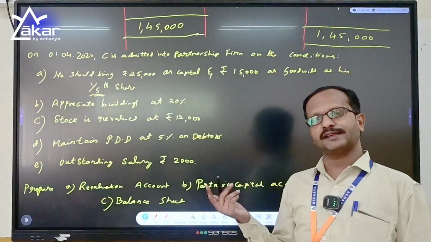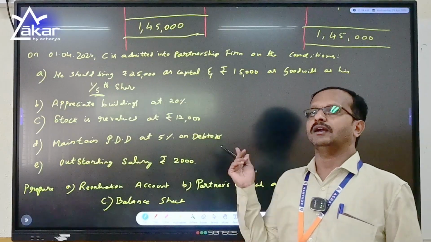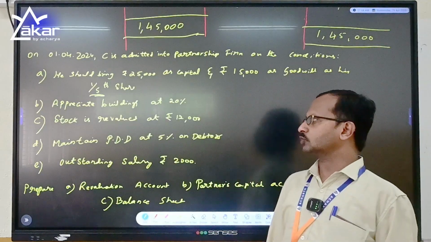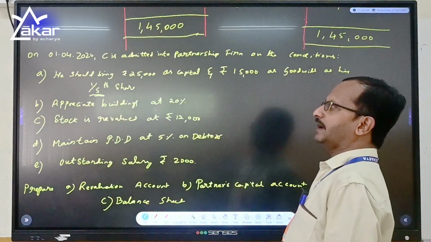So what is the ratio of the old partners A and B? It was 2:1 in the question. That means 2/3, 1/3. Okay. Next, second adjustment.